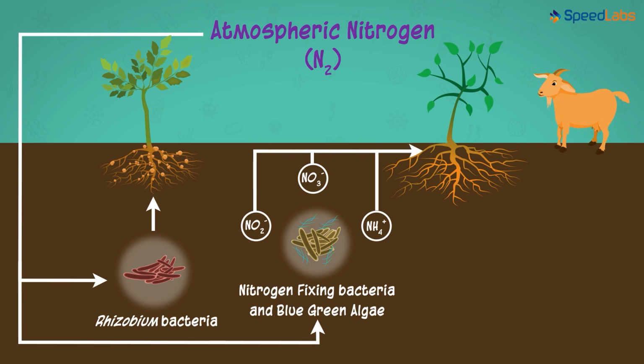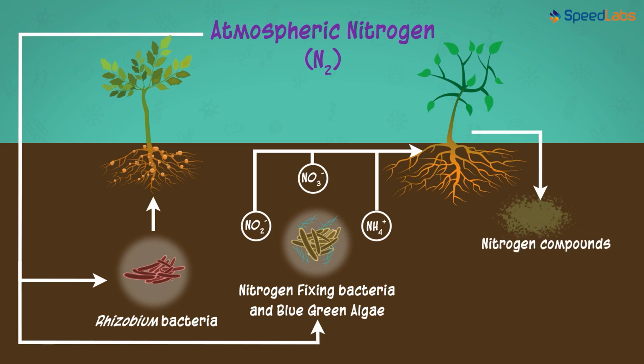Now, when animals consume these plants, the nitrogen enters their body. Now, how will the nitrogen get back into the atmosphere from here? Definitely not by breathing. Let me give you a hint. Have you come across the process of decomposition? Yes, that's the answer to this question. When these organisms die, their bodies get buried in the soil. Now here the decomposers are all set into action. The decomposers help to break down the various compounds containing nitrogen. So what will be the result? Yes, it results in releasing the nitrogen trapped inside the organism's body back into the soil.